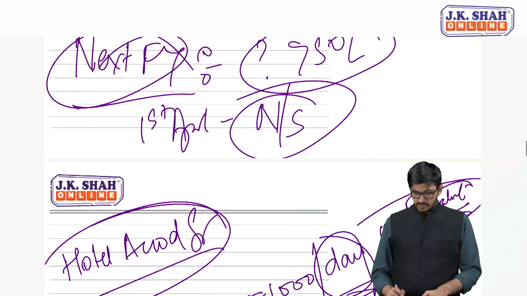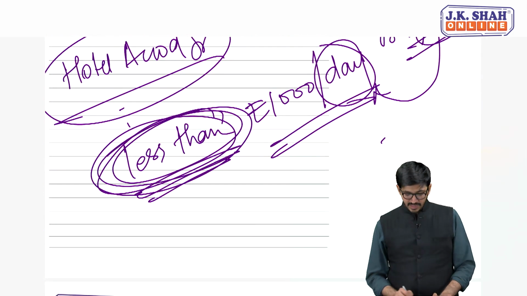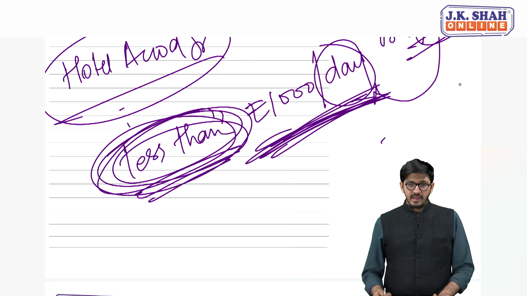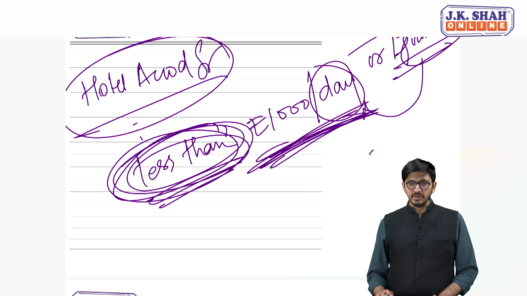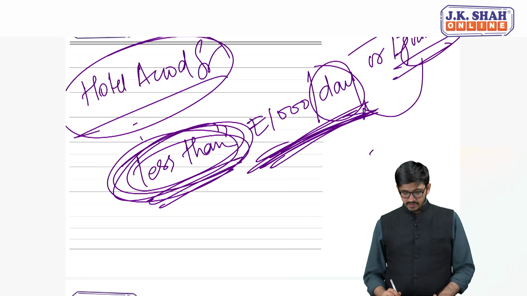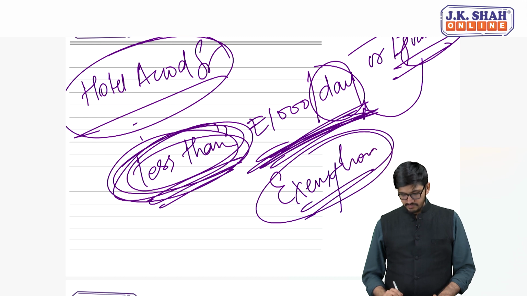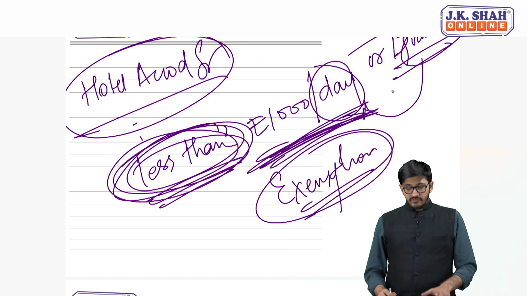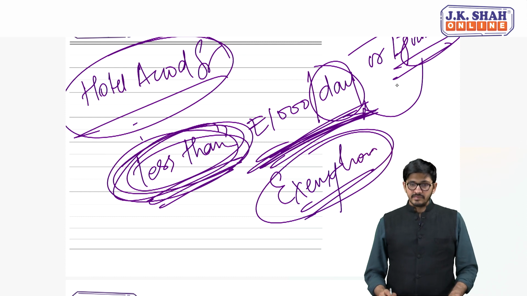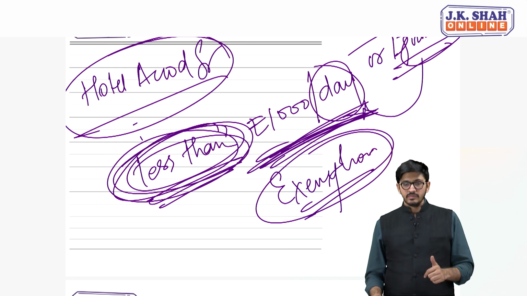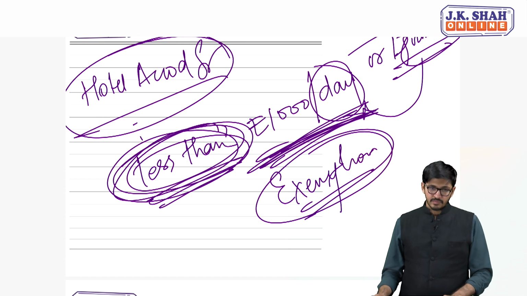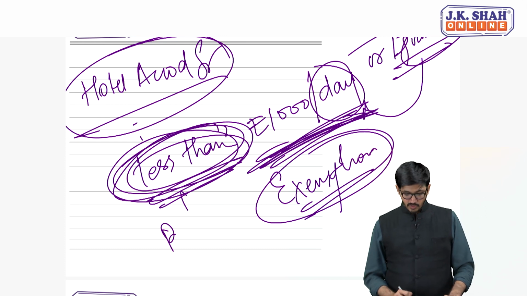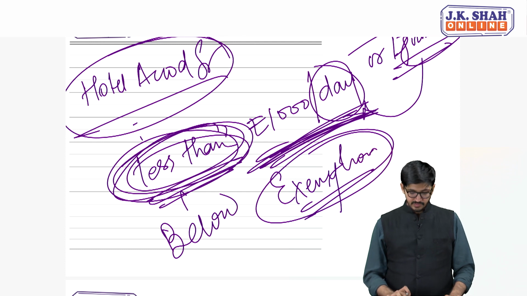I hope you understand. So please focus on less than 1000, my dear friends, and understand that it is considered as exemption. If it's 999 and less than that, it's exempt. If it is more than that, it is taxable. So 999 exempt, 700 exempt, 1000 taxable, because the limit is below 1000.